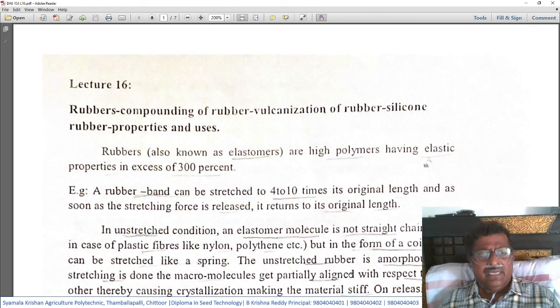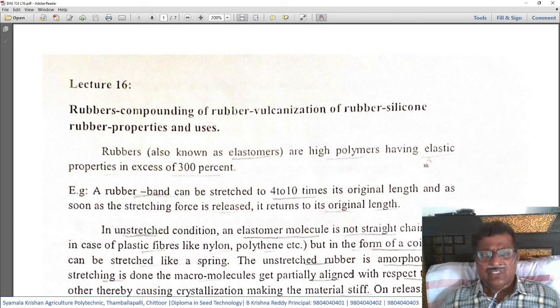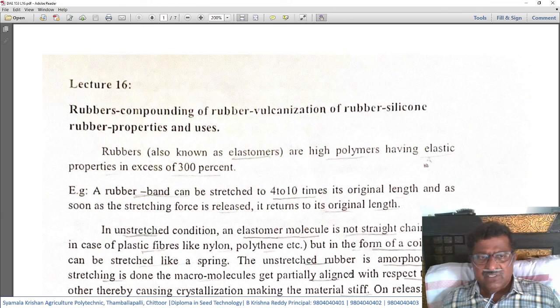Since it is elastic in nature, they are also known as elastomers, that is elastic and polymers combined together. So rubbers are also known as elastomers. These are high polymers having the quality of elastic nature. How much elasticity is there? Excess of 300%. That is, more than 300% elasticity will be there for rubber products.